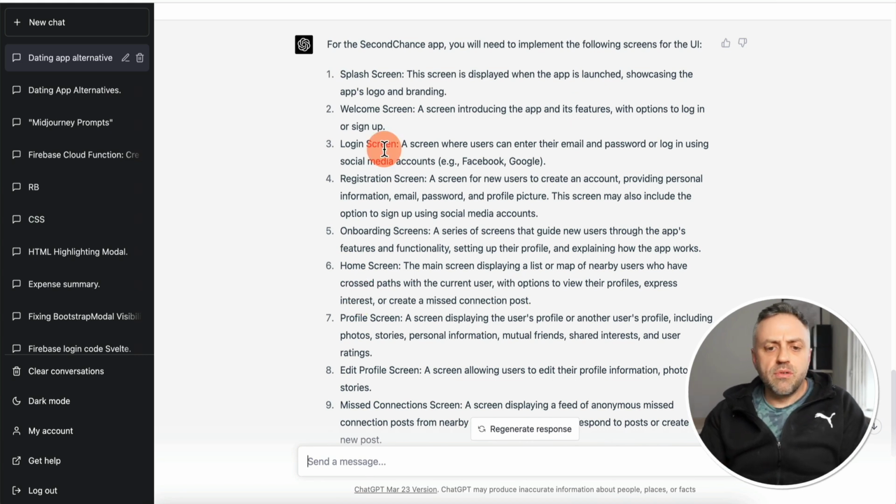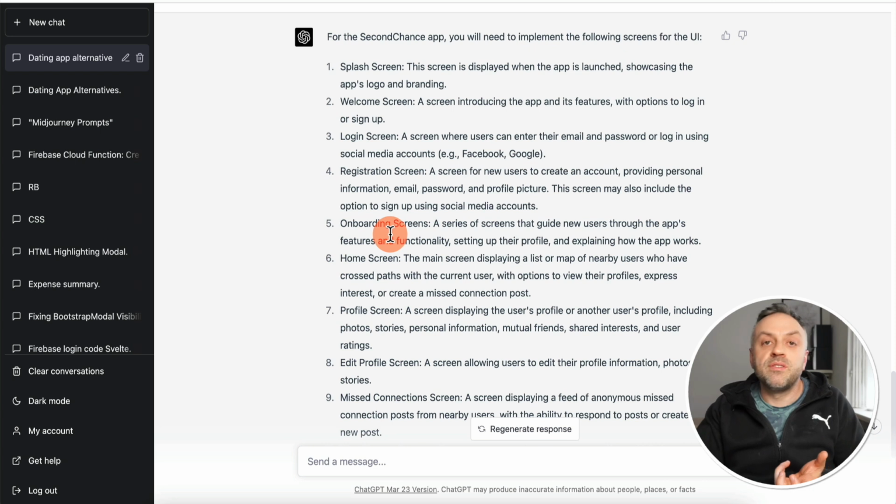Obviously, if you're building an app, you probably don't need all of these screens, such as maybe an onboarding screen or some of these other screens. At least it gives us an idea of what to expect. And we haven't really gotten into Flutterflow yet. We haven't logged in and we haven't started to build an app. We're just trying to figure out how complex this app is going to be, the scope of this app.